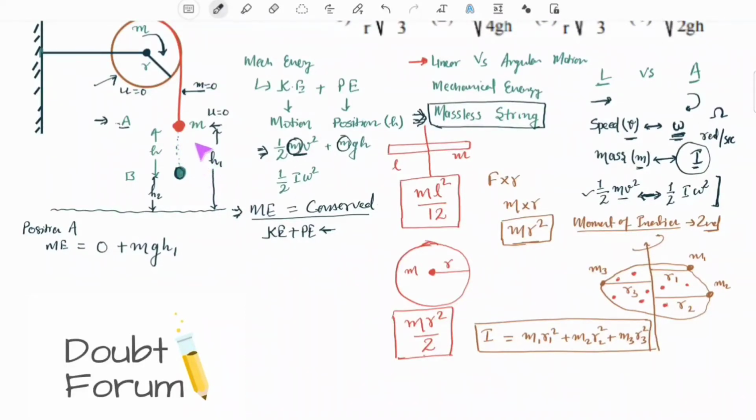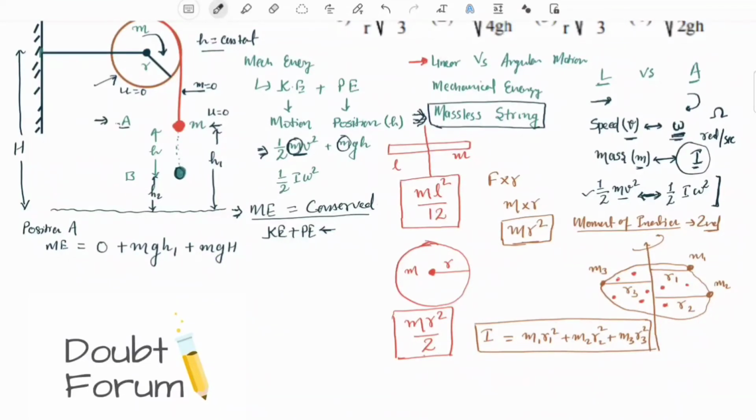And the potential energy of the disk you can simply disregard. Why? Because the disk is not changing its position. So whatever potential energy it had initially, it would still be the same after the bob has fallen. So you can simply disregard it, or you can also take it into account and it would cancel out because it would be there in the left side and right side as well. So let us not disregard it here. We assume that the disk was at a height of capital H from ground level. So potential energy of the bob would be mgh1 plus potential energy of the disk would be mg capital H.